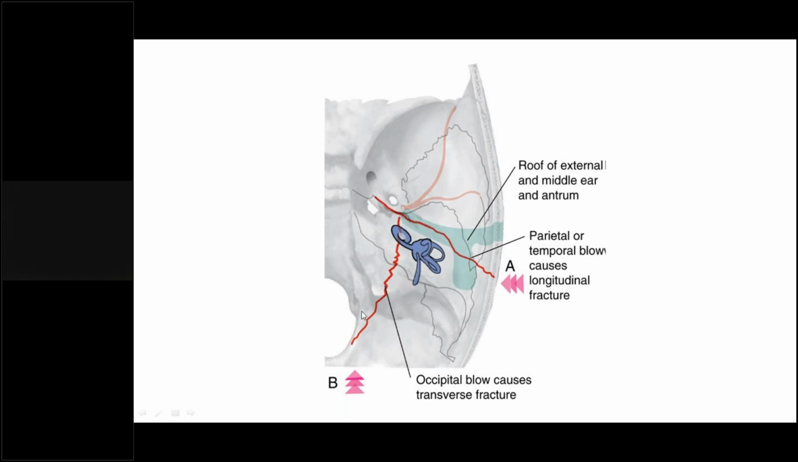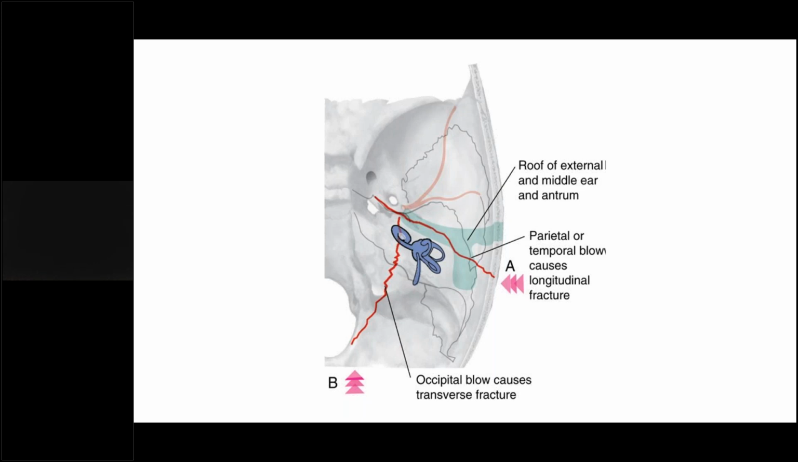So this was the longitudinal one, and this is the transverse fracture, which is seen in only 20% of the cases. It runs across the petrous pyramid. It starts at the foramen magnum and goes towards the foramen spinosum, and it is due to an occipital blow. In this, bleeding is generally not seen, and the structures injured are mostly the labyrinth or the cranial nerve.